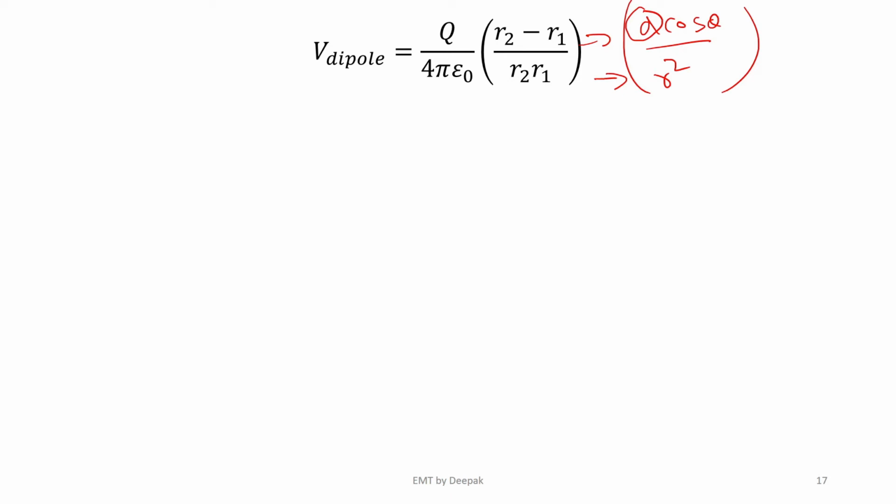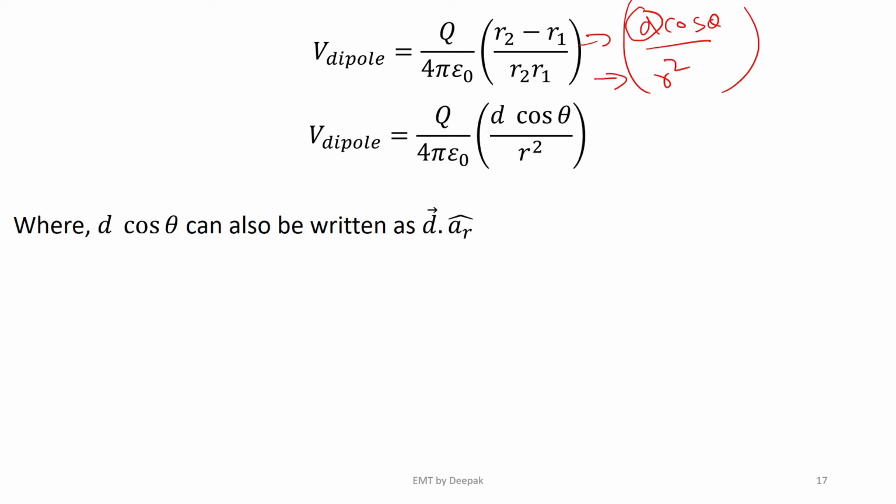Now you may remember the expression d cos theta can be equated to d bar dot aR cap. Why is that so? Because any vector d bar dot aR cap is equal to mod d bar mod aR cap cos theta, where theta is the angle between d and R bar, right?